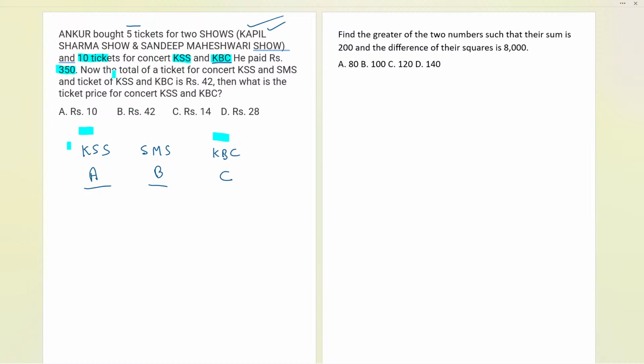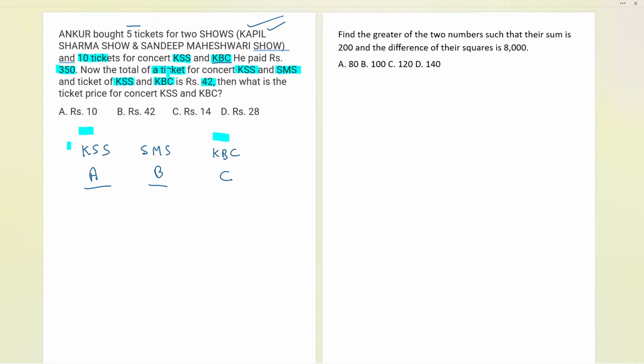Now here further it is also saying the total of our ticket. Focus over here. Total of our ticket means only one ticket price of the Kapil Sharma show and the Sandeep Maheshwari show. This is one particular set. Then we have the ticket of the Kapil Sharma show and KBC is 42 rupees.